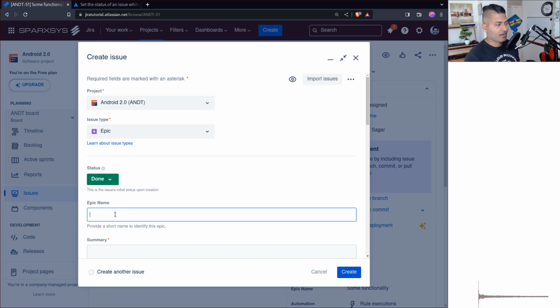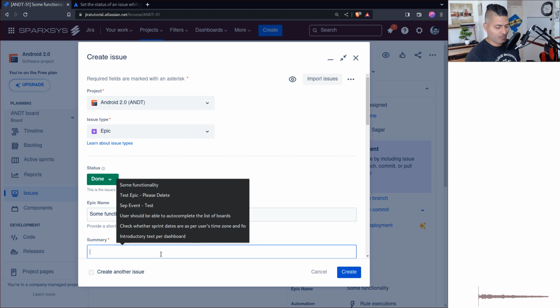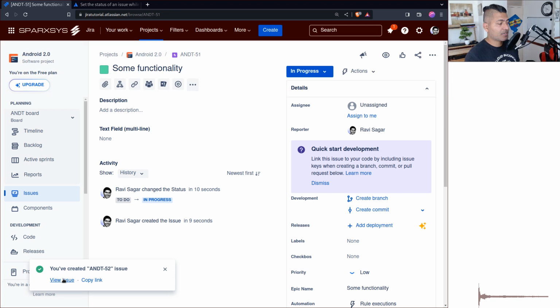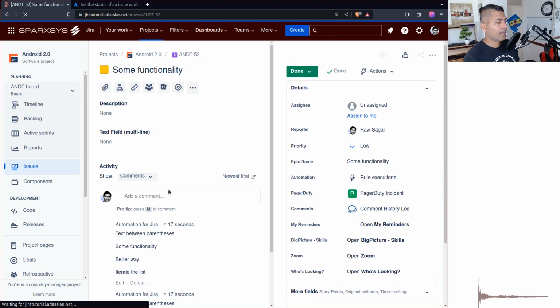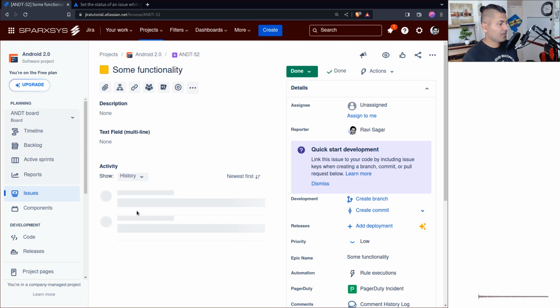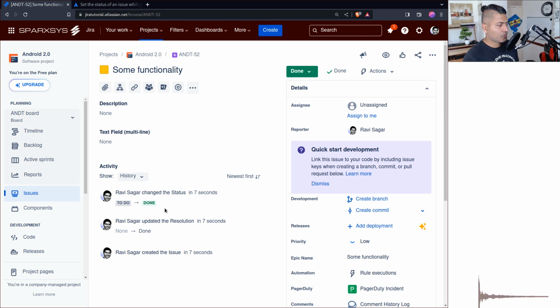So let us say if I say Done here, and in this case I have this epic, or any issue, straight away going from To Do to Done. And if I now look at the history, it says here To Do to Done, and we basically have no clear visibility of what actually happened in this particular issue. So I'm not 100% sure about the use case.